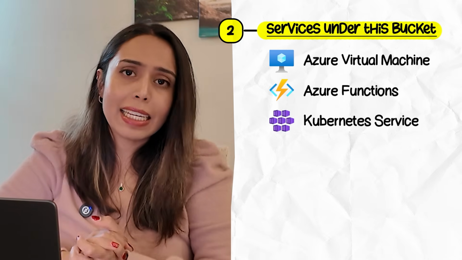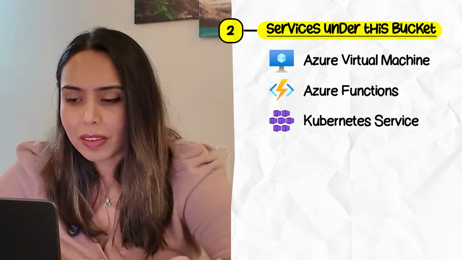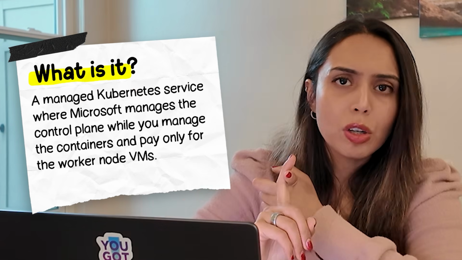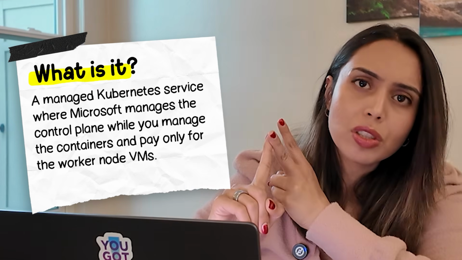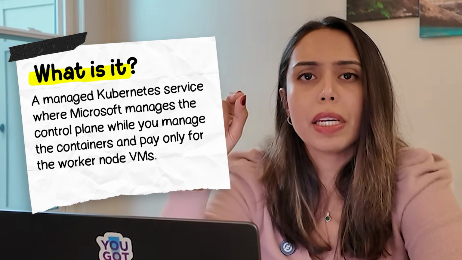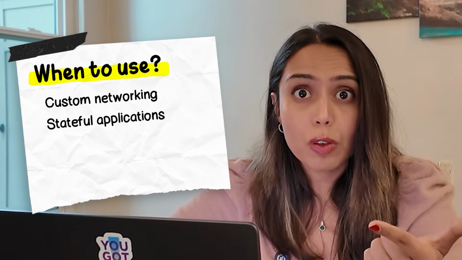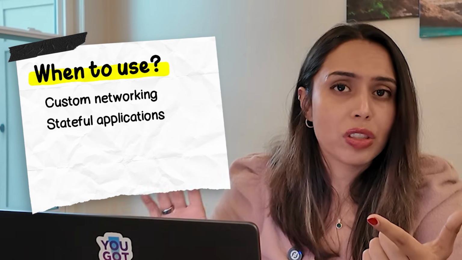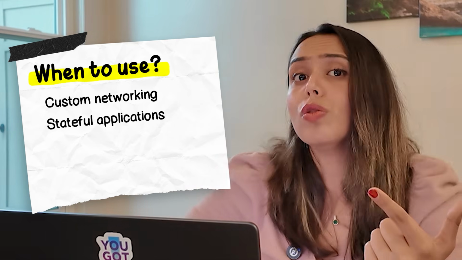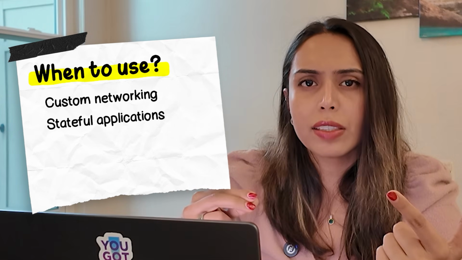Our next service is AKS, aka Azure Kubernetes Service. It's a managed Kubernetes layer. You get full control over your containers, and Azure manages your control plane for free. You only pay for the worker node VMs. Now, when does AKS make sense? Custom networking, stateful workloads, which means you need to keep your application connected to a storage or a database. Also, one of the key differentiators of AKS here is AI workloads. AKS scales up to 5,000 nodes per cluster. That's an enterprise-grade platform. So in case of heavy AI usage, where models are getting productionalized, AKS is the way to go.